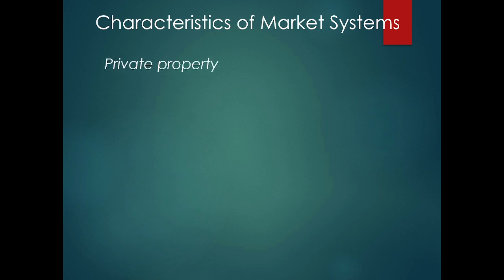First characteristic is private property. You must be able to own the good and other people can't just take it. Best example I can give you is the buffalo who roamed free and anyone could shoot them. They weren't considered private property. Therefore, people were able to just take it.